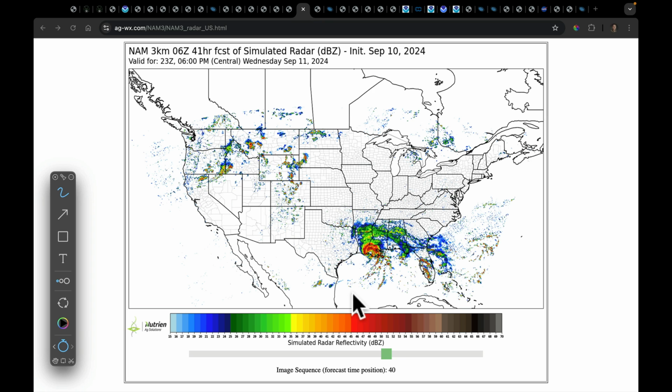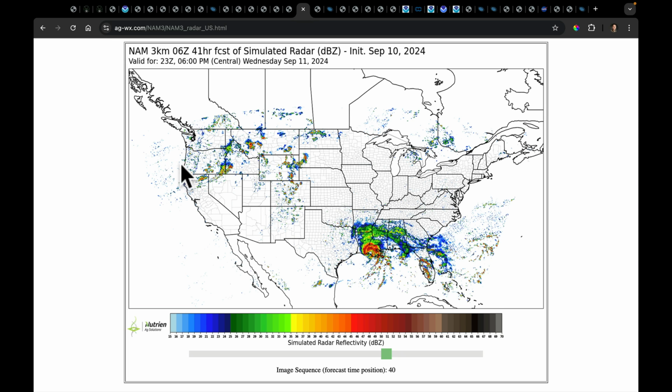So when most of the country is paying attention to where Francine is coming on board, there's this broad trough, and there could be some intense convection here, some deeper storms, and the potential for some locally very heavy rain and very strong winds with this system coming through.